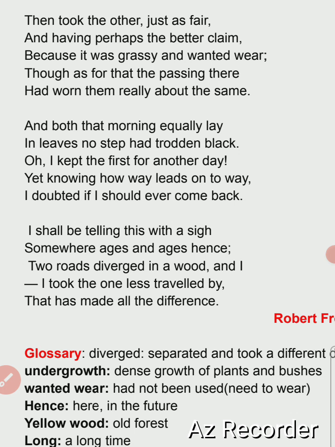Here the poet is telling that the choices in life are not known to him. The poet chooses it as he has in mind to take the first road some other day.